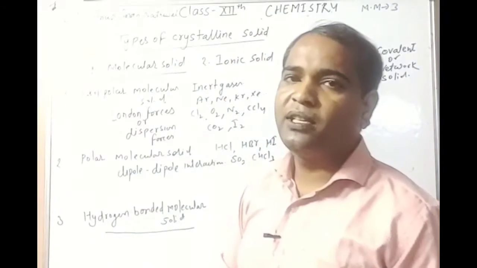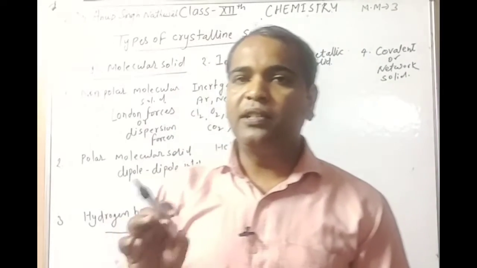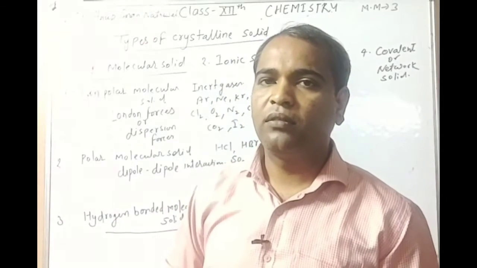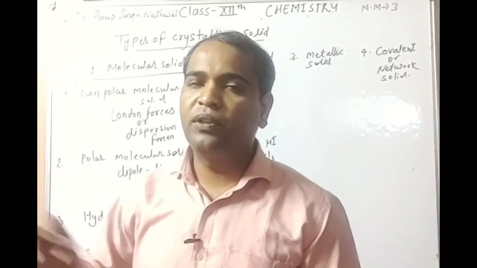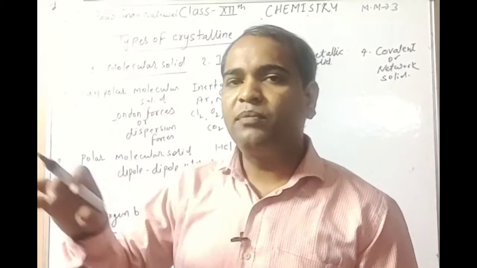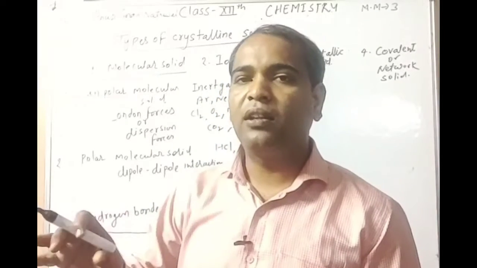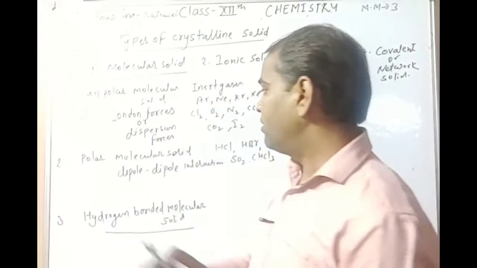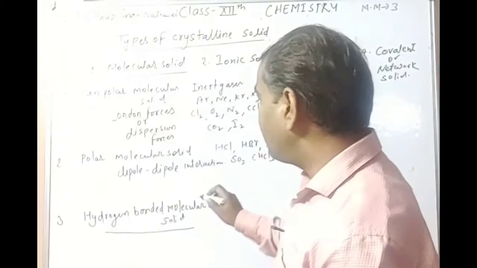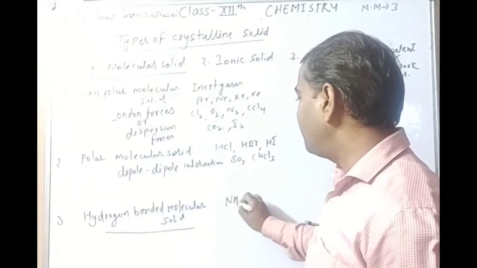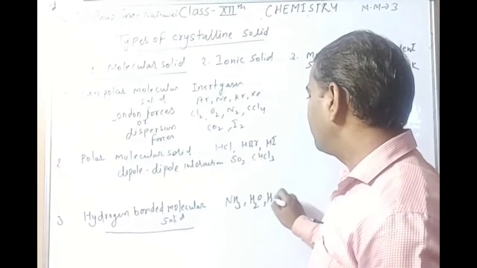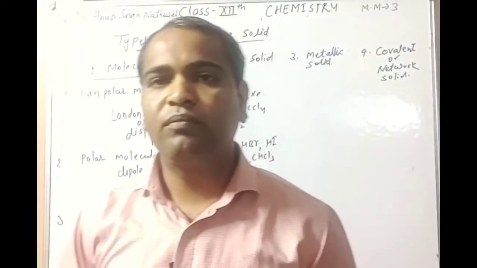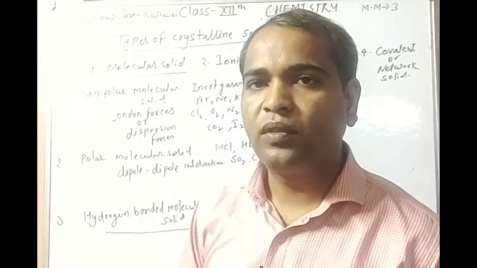In hydrogen bonded solids, what is a hydrogen bond? It is the bond between hydrogen of one molecule and nitrogen, oxygen, fluorine atoms of another molecule. These are highly electronegative atoms. This type of bond is called a hydrogen bond. Examples of this category are ammonia, H2O, HF. These molecules already have hydrogen bonding. Understood?